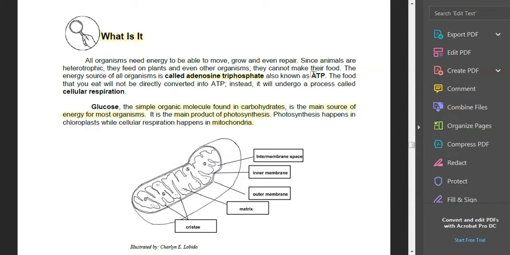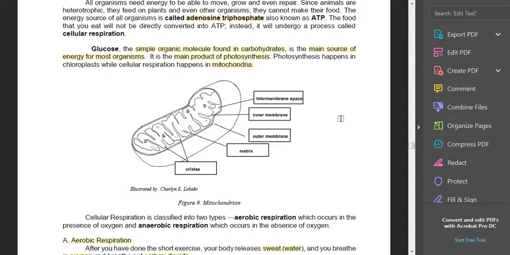It comes from glucose, the simple organic molecule found in carbohydrates, which is part of our food or our diet, for a healthy diet. Where do we get carbohydrates? Glucose is coming from photosynthesis.